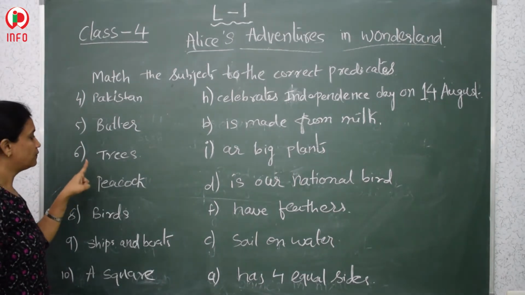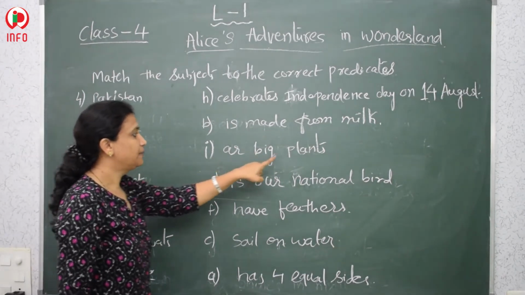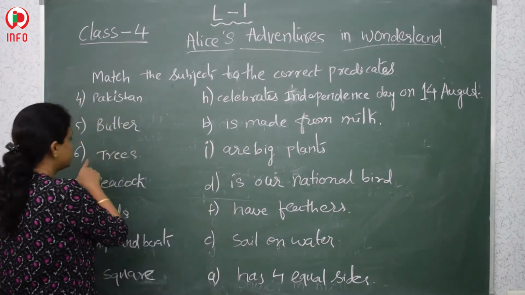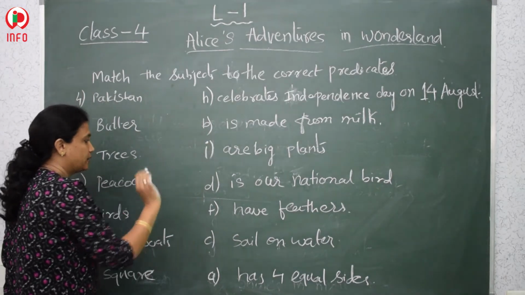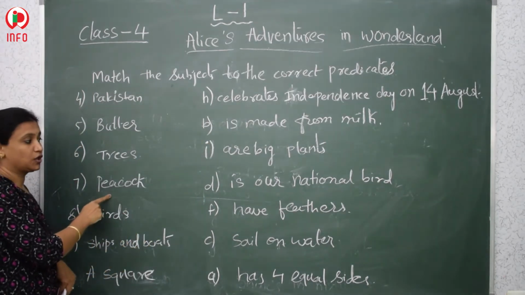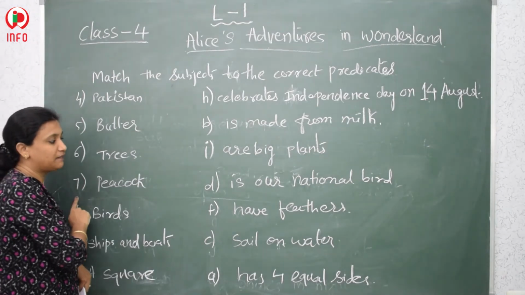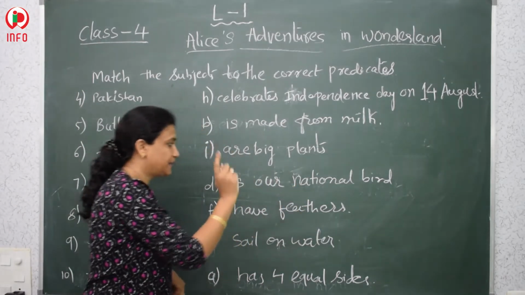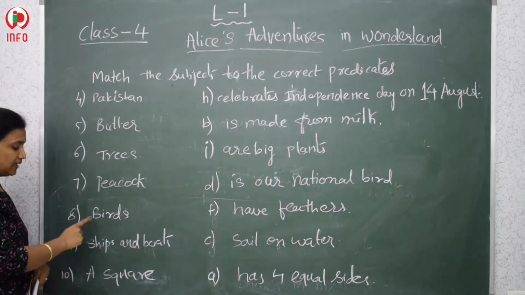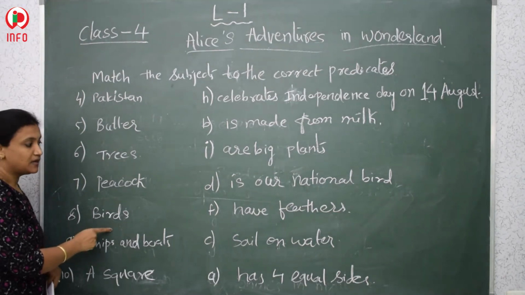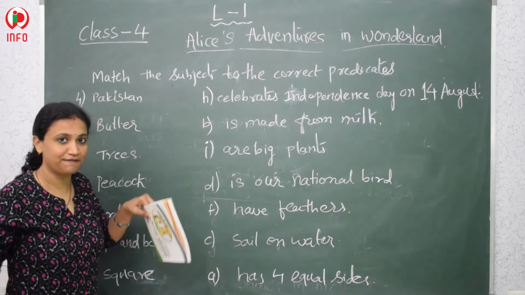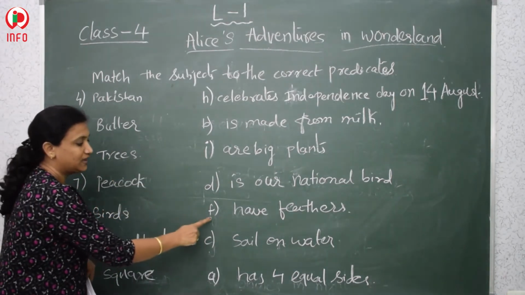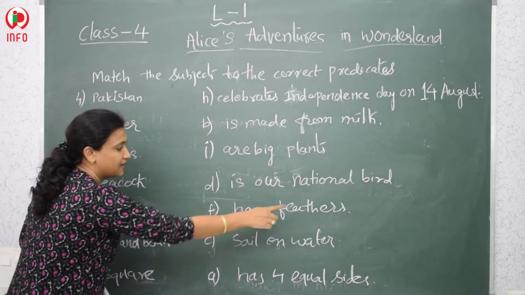Next is tree. What is a tree? Trees are the big plants. So we are matching the sixth one with I. Okay. So the next one is peacock. Peacock is the seventh one and we are matching the seventh one with option D. That is our national bird. Peacock is our national bird. Then the eighth one is birds. Birds have feathers because they fly. So that is the reason we are matching birds, eighth number, with option F, having feathers.